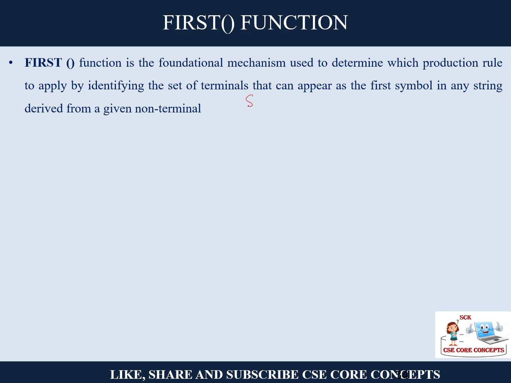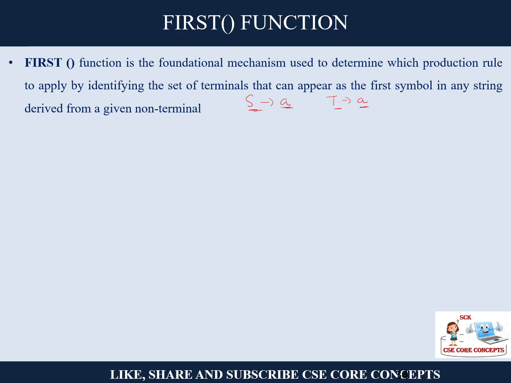Let's say, for example, if S goes to A, then I can say that terminal A can be determined by non-terminal S. But if I am also writing T takes the form of A, then it becomes ambiguous, because if A is the first thing determined by non-terminal T as well as S, then which rule is to be followed? So this is an ambiguous grammar.